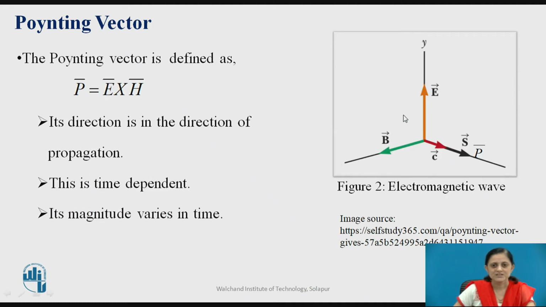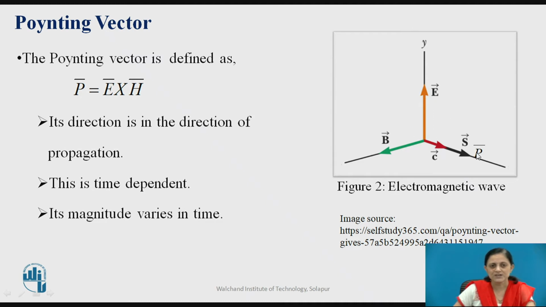Let us check this diagram, which has three axes: x axis, y axis and z axis. Along one axis the electric field is considered, and the horizontal axis is used for the magnetic field. These two are perpendicular to each other. Then the wave propagation direction is in this direction, and the direction of the Poynting vector is denoted in the direction of propagation of the wave. Again, this is perpendicular to these two fields.